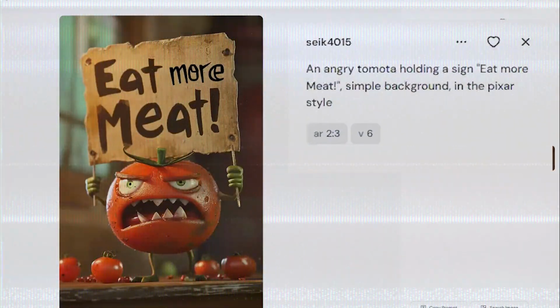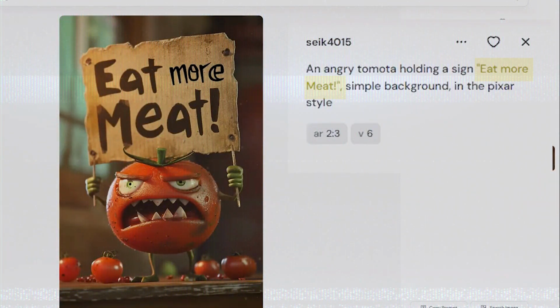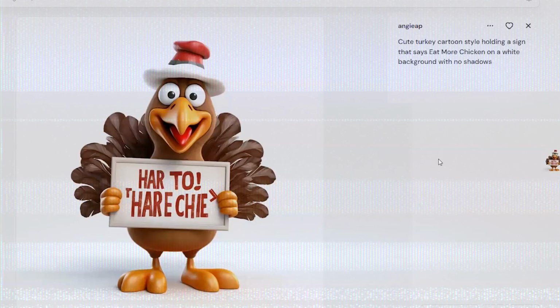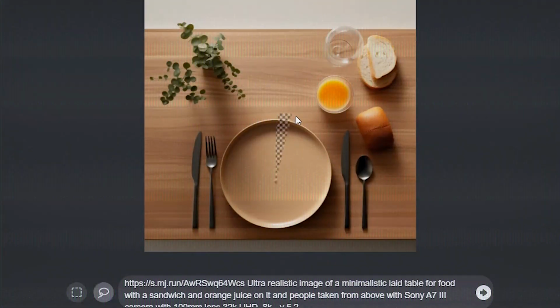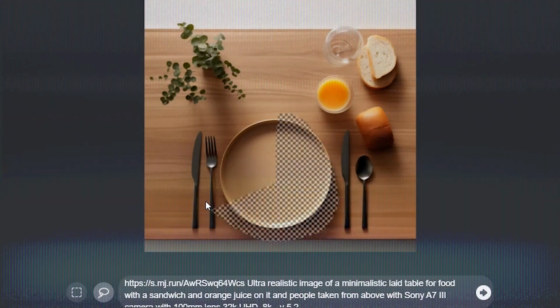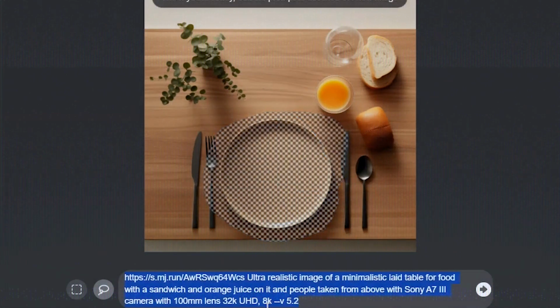Here's an example of one image where that was done properly. And here's an image, almost the exact same idea, but with gobbledygook. The reason why this image had gobbledygook on the sign is because the creator did not put the text inside of quotation marks. Personally, I'm super excited for this to be rolled out of alpha, where we can specifically combine this feature with the remix feature and the vary by region feature. That will really allow us to bring our art and our assets to a whole new level with using text.